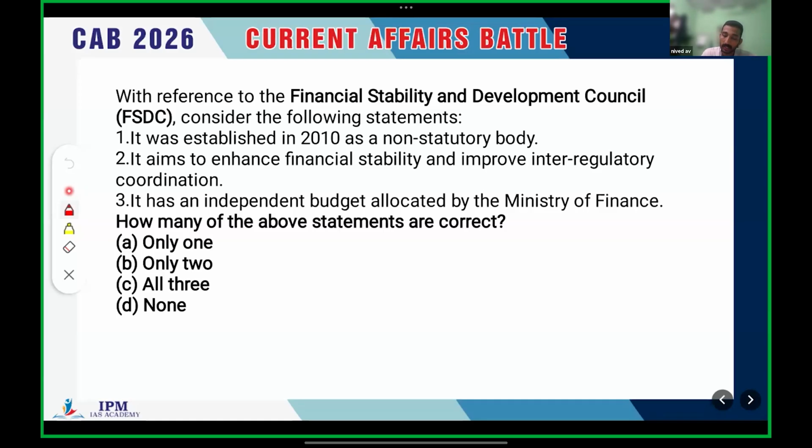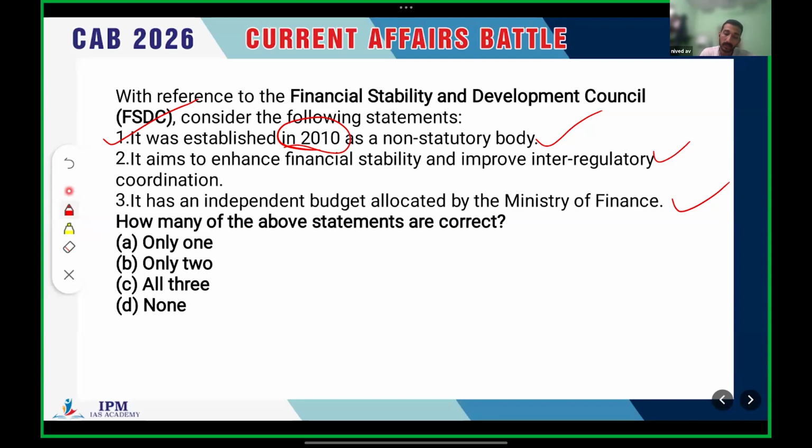These are basic questions from this topic. Let's check each statement one by one. The first one: it was established in 2010 as a non-statutory body. This one is very factual; we have to know the facts behind this body. It's established in 2010, true, and as a non-statutory body, this statement is correct. We have already discussed that it's established in 2010, and it's a non-statutory and non-constitutional body.